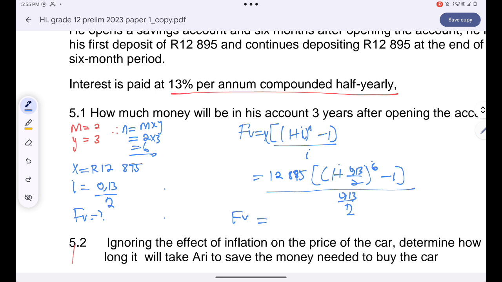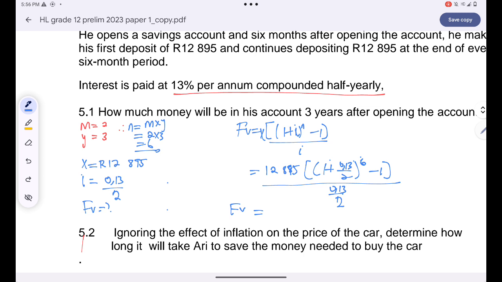I'll have 12,895 multiplied by 1 plus 0.13 divided by 2, all raised to the power 6, minus 1, and then divide by 0.13 over 2.